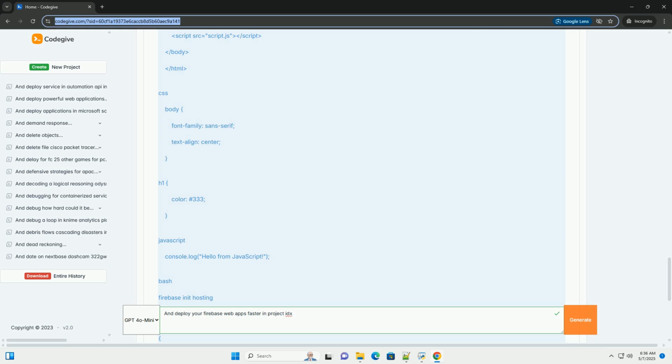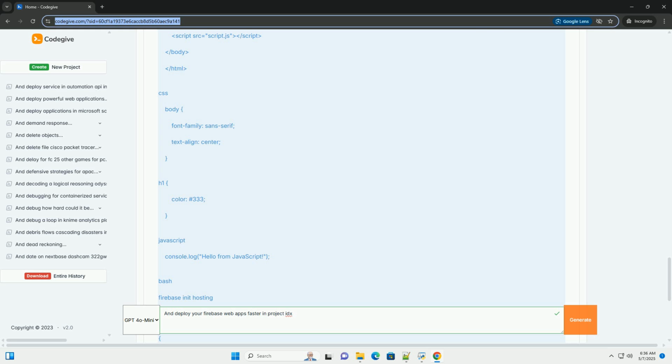7. Code example, simple HTML/CSS/JavaScript app. This example demonstrates a basic HTML/CSS/JavaScript app deployed with Firebase hosting.